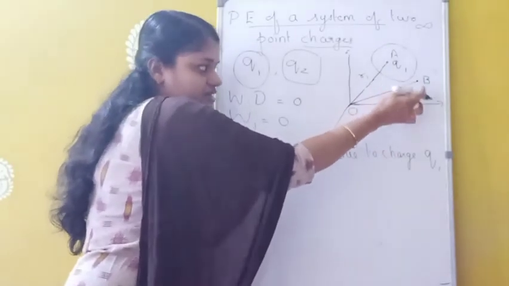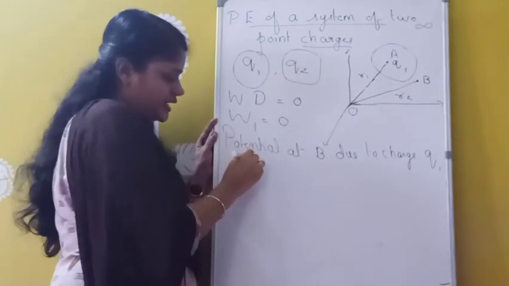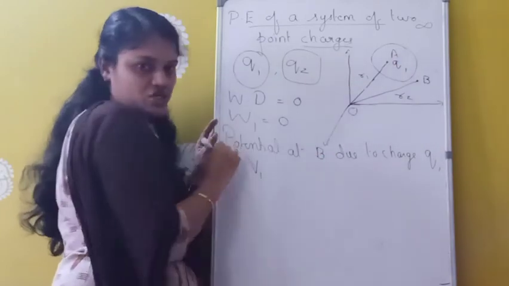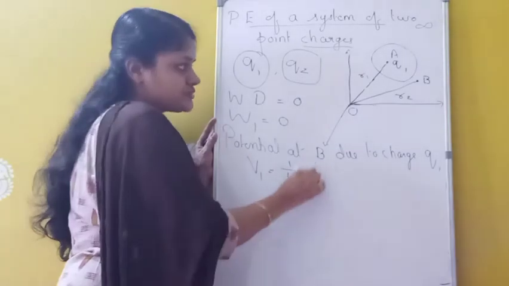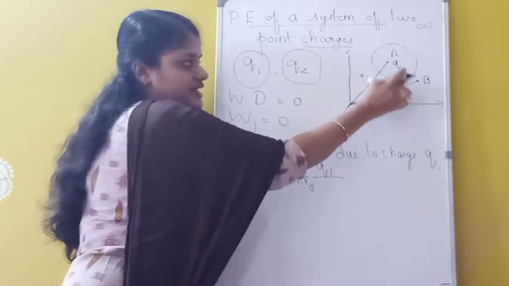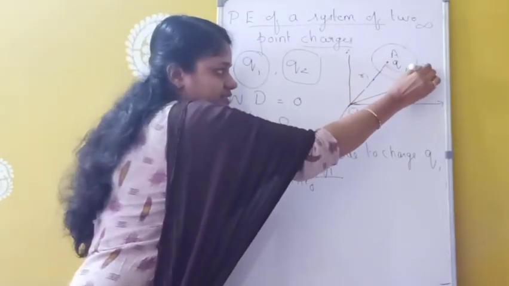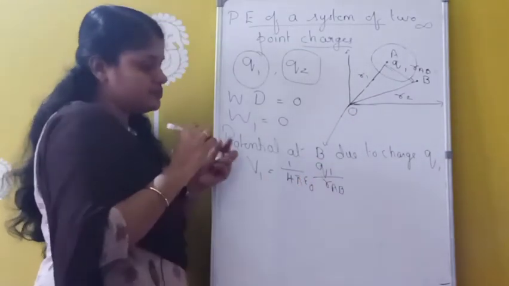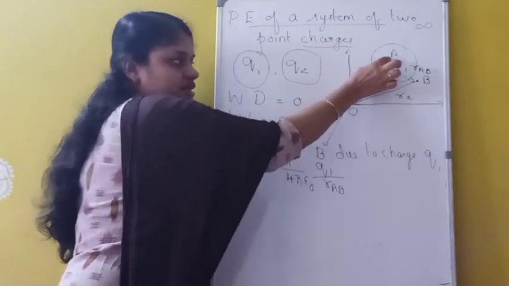At this position B, we have a potential due to Q1, and that we have to find out. I am taking that potential as V1. V1 is the potential at B due to charge Q1, which equals 1 by 4 pi epsilon 0, times the charge at A, Q1, divided by the distance between A and B. I am taking that distance as RAB. So this is the potential at point B due to charge Q1 at A.